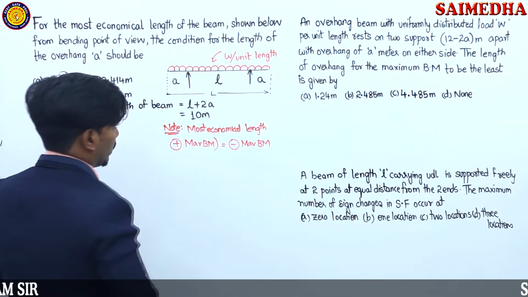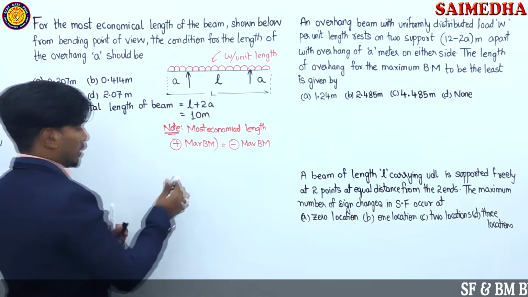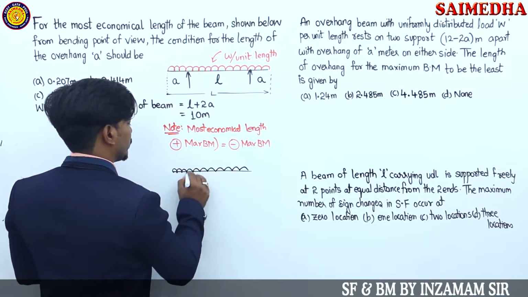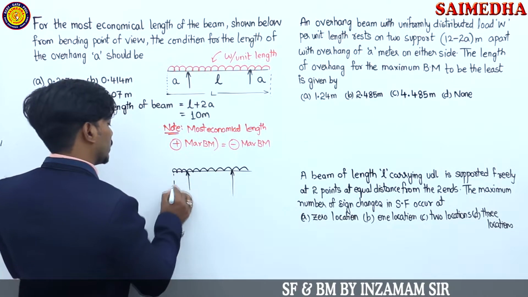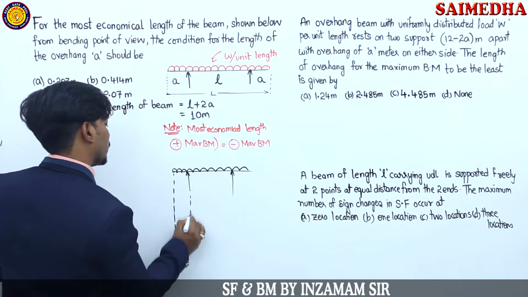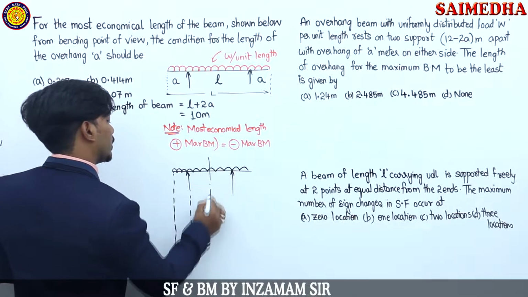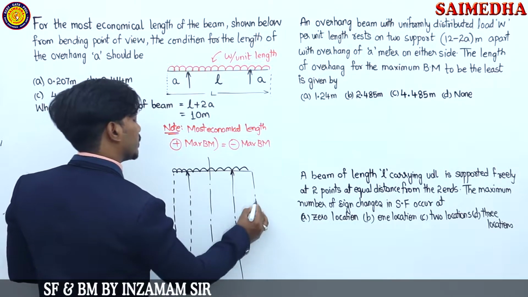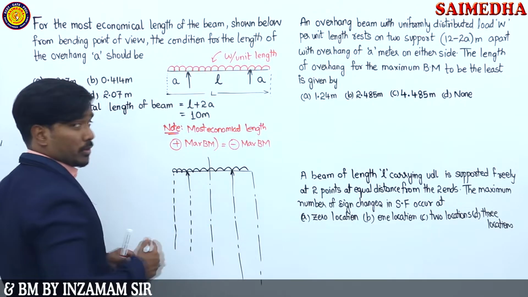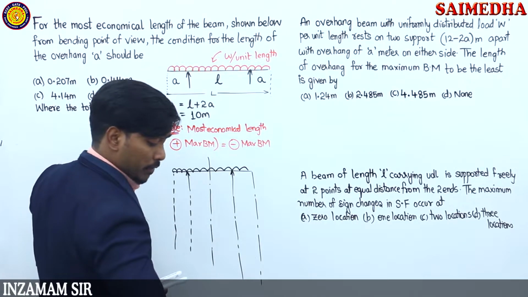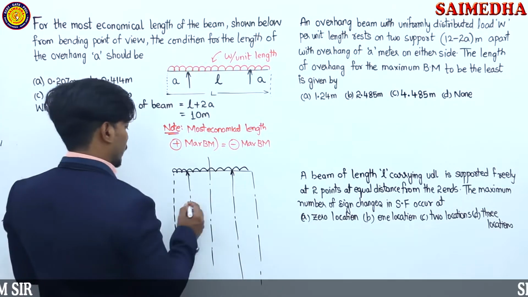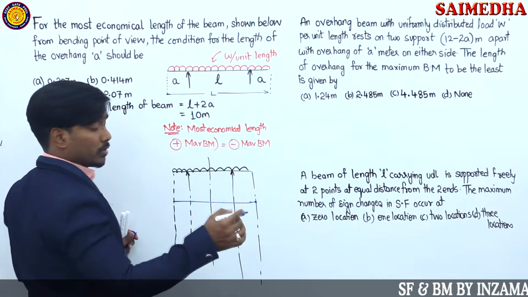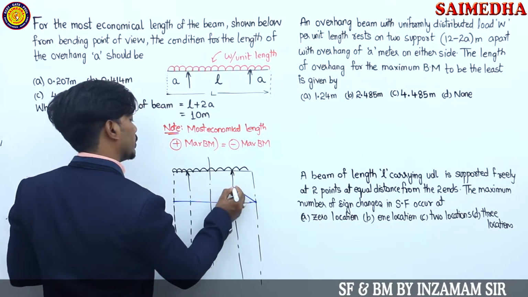Okay, look at the diagram. Based on the standard diagram guys, I can draw it in this manner. This is the overhanging beam and here we are going to have the shear force and bending moment diagram. I am going to draw the standard diagram directly because we already know the variations, and I have already given you how to draw the diagram in the previous video lectures guys. First of all, let's draw the shear force diagram. This is the shear force diagram guys. It is in which quadrant? First quadrant, positive. So this is going to be in this manner.